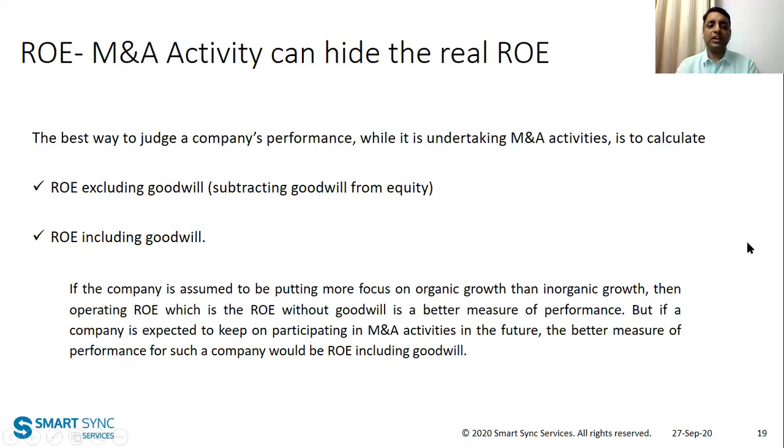Now, what happens in case of M&A? The best way to judge a company's performance while it is undergoing M&A activities is to calculate ROE in two ways. In one way, the ROE will exclude, or subtract, the goodwill amount from the equity, and the second way would be ROE including the goodwill.